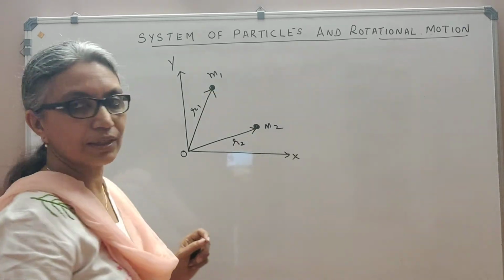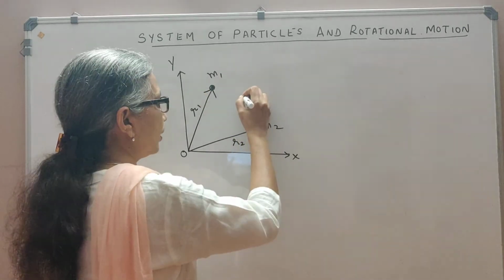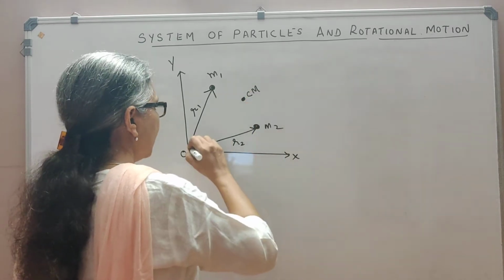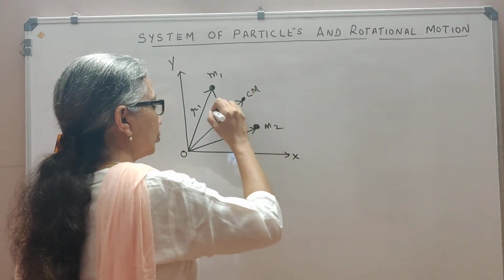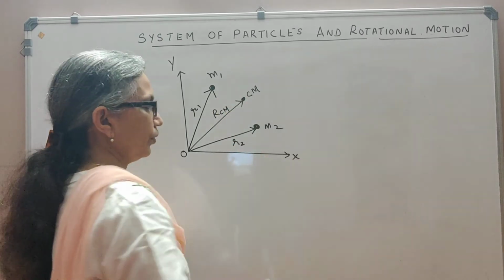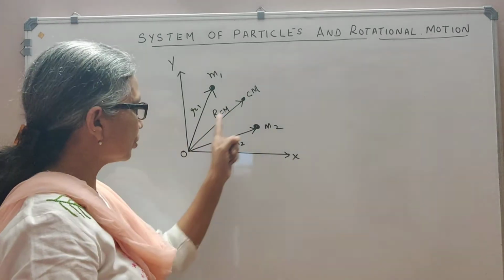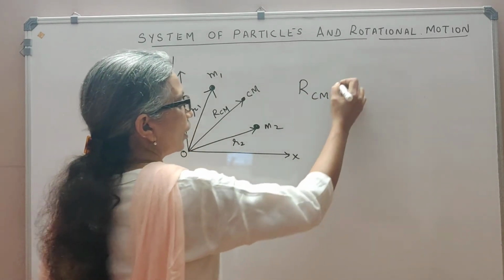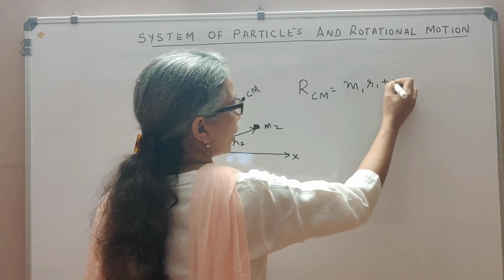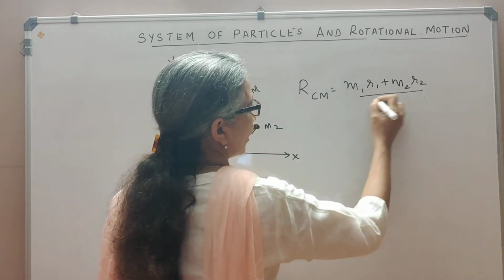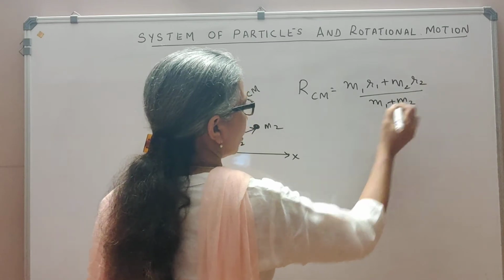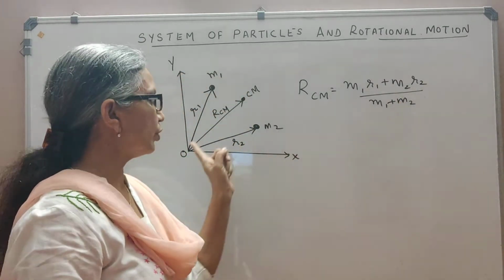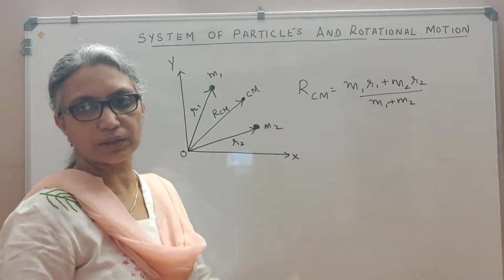Let's say the center of mass of this two particle system lies somewhere here, and the position vector of the center of mass I'm going to call RCM. RCM is given by the equation RCM equals m1 r1 plus m2 r2 divided by m1 plus m2. The derivation is not required for you. This is the formula for the position of the center of mass of a two particle system.